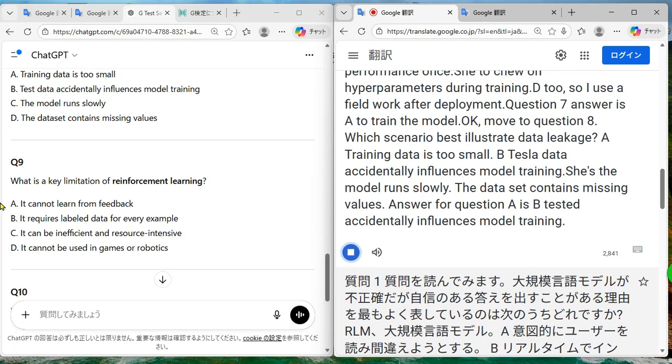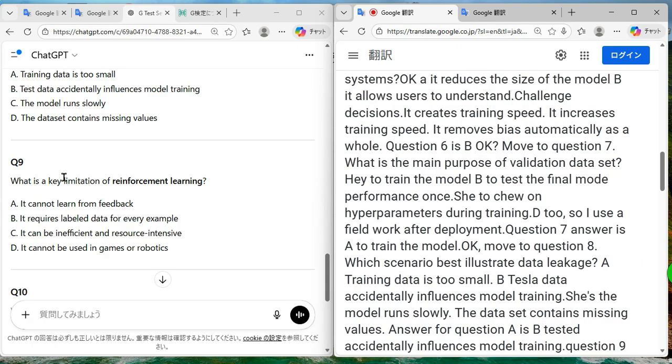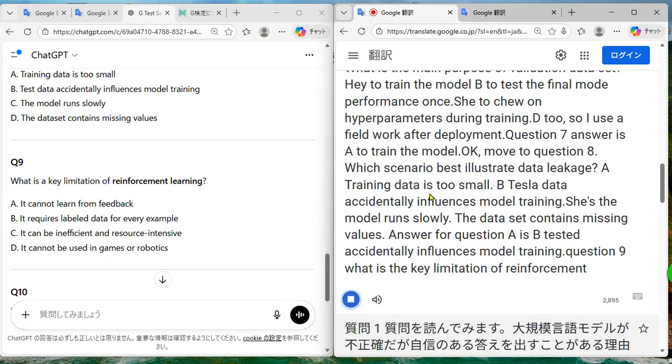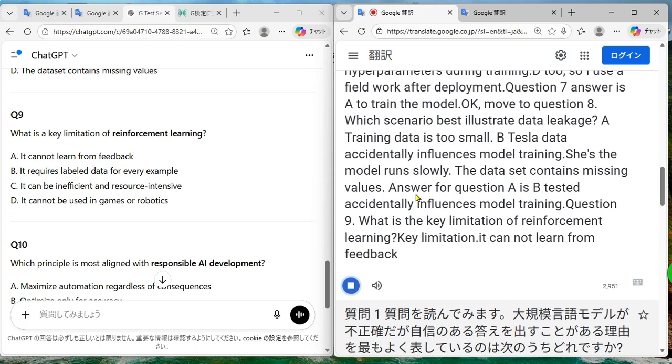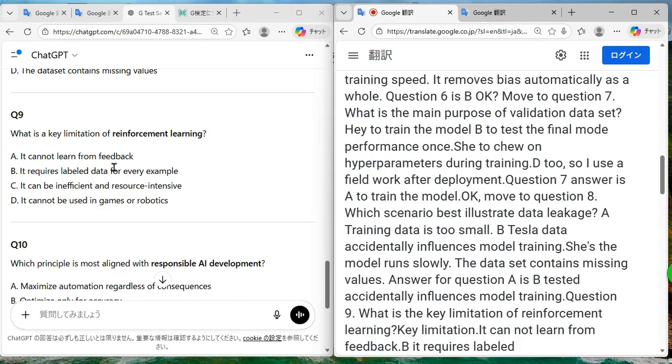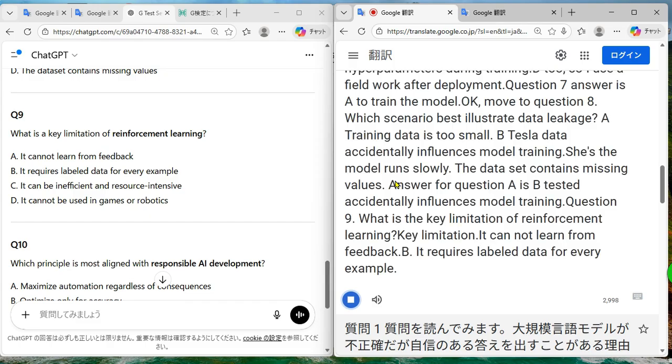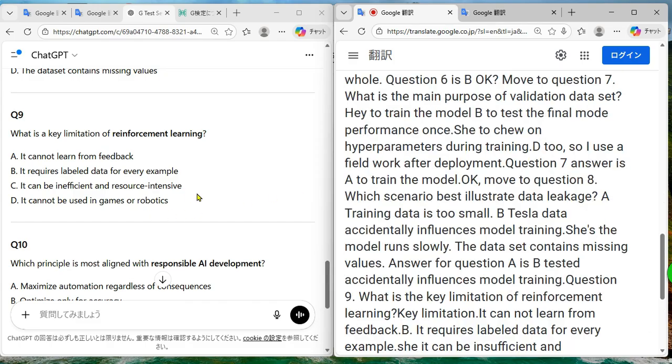Question 9. What is the key limitation of reinforcement learning? A. It cannot learn from feedback. B. It requires labeled data for every example. C. It can be inefficient and resource intensive.